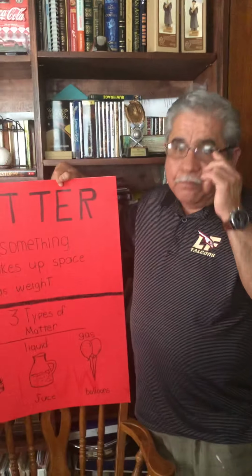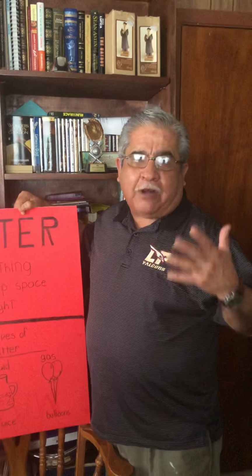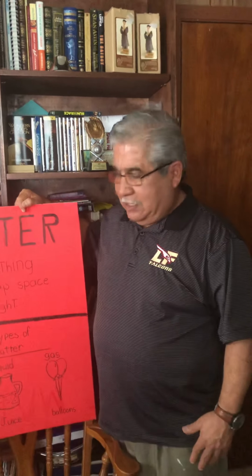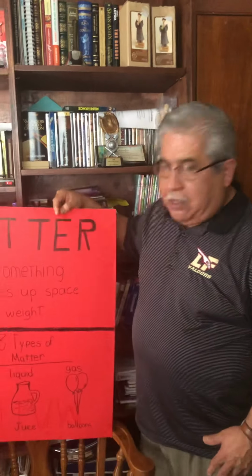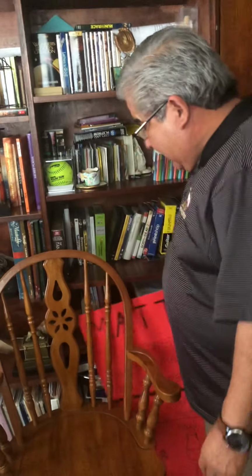And like I said, we see it all around us. Sometimes we touch it, sometimes we don't, but we see it, and it makes a part of our life on an everyday basis. The other thing about it is that matter is made up of molecules. And in that sense, we can define how we can find that, because let me give you an example.